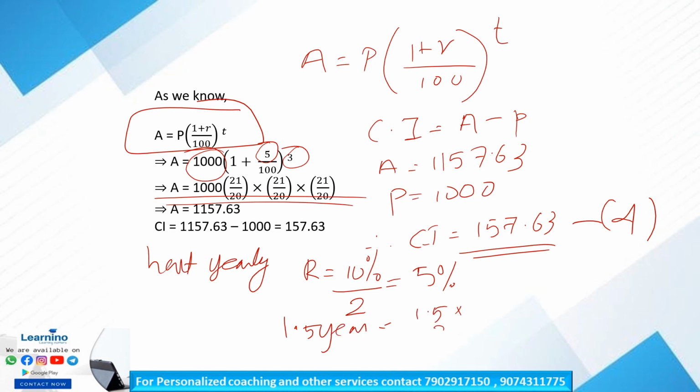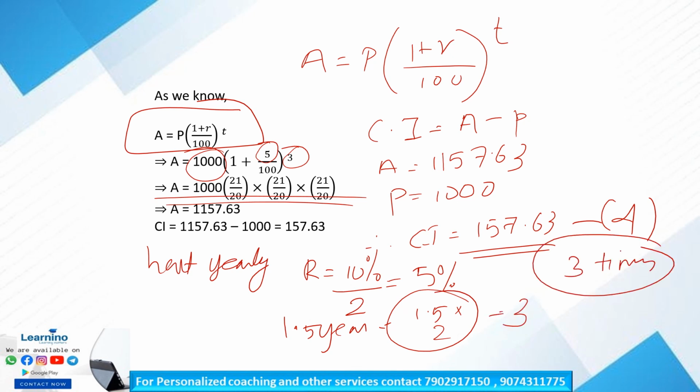1.5 into 2 is equal to 3. That is 3 times we are calculating, so the value of T is 3. By substituting all the values we will get the total amount. So total amount minus principal amount is equal to compound interest. So 157.63, option D is our answer. Is it clear? So next question.